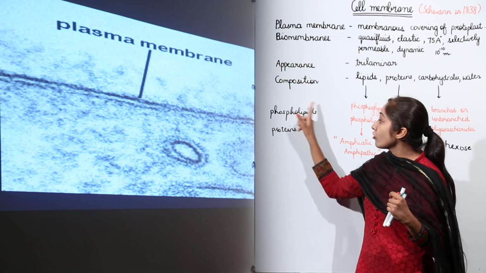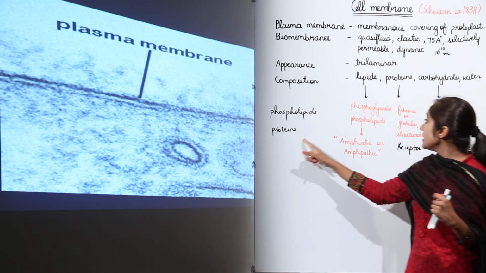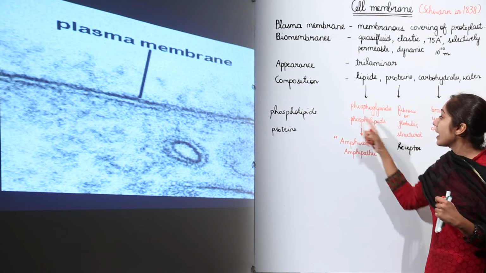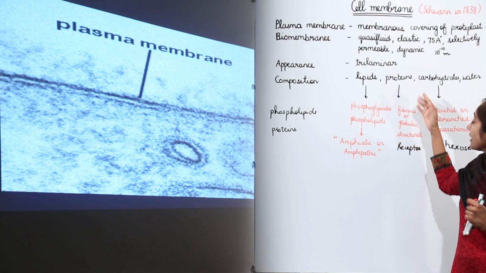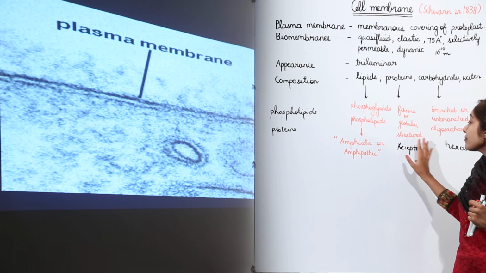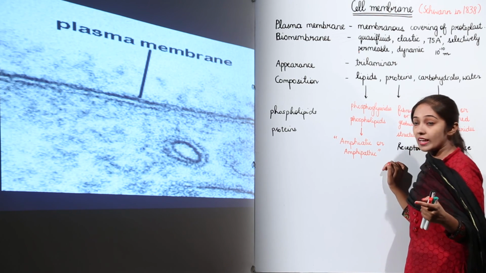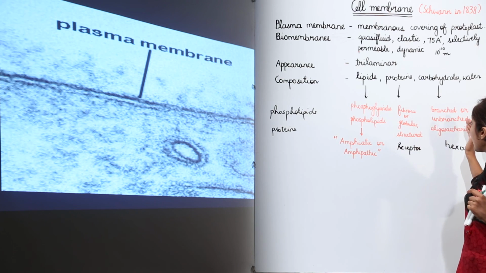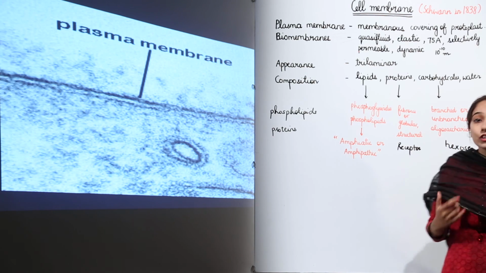They are the phospholipids and the proteins. Under lipids we have what? These only, that is phosphoglycerides or phospholipids. And under proteins we have fibrous or globular or structural proteins, and some proteins act as receptors also, right? Then we have carbohydrates. They may be branched or unbranched oligosaccharides, for example hexoses.